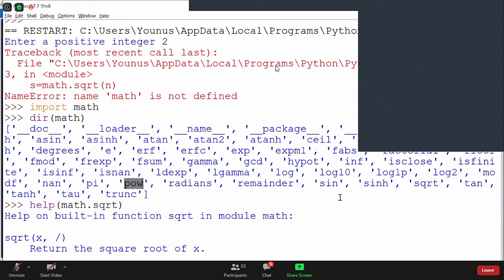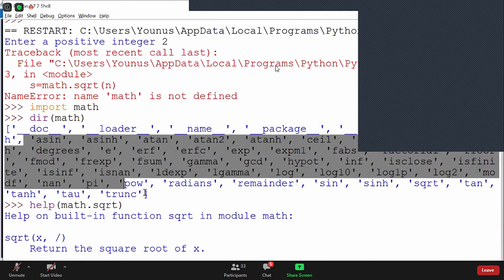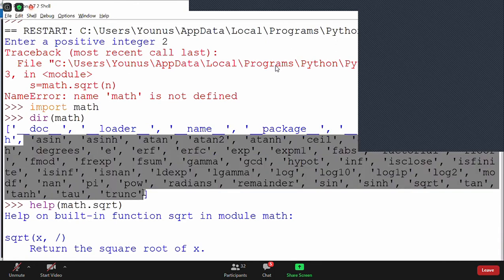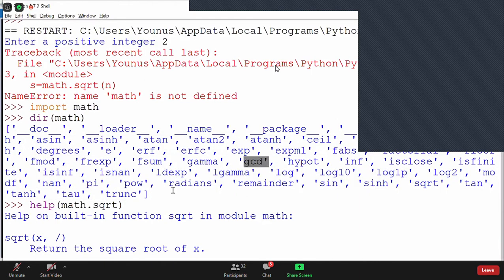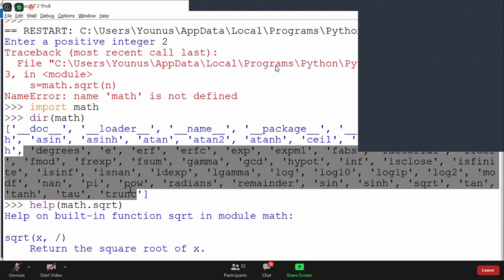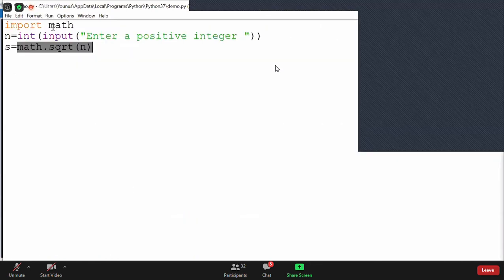You can use power function, you can use square root function, and I hope you know that these functions are very useful in mathematical programs. Sometimes you want to find GCD, sometimes log value, sometimes power, sometimes the remainder value, sometimes the square root value, sine value, cos value. So you may use any of the functions. If you want to use them, make sure you import them and then use them. Now I can print the result.